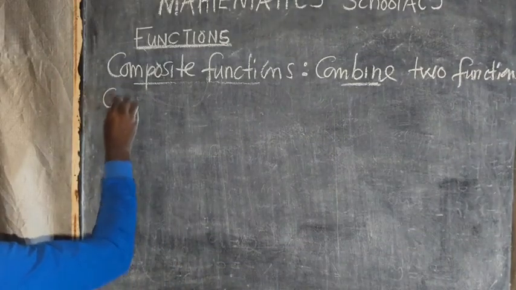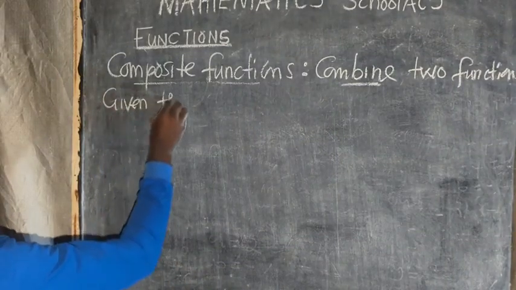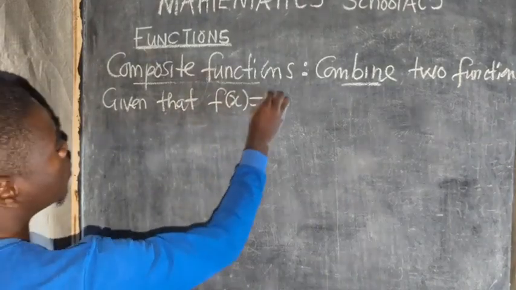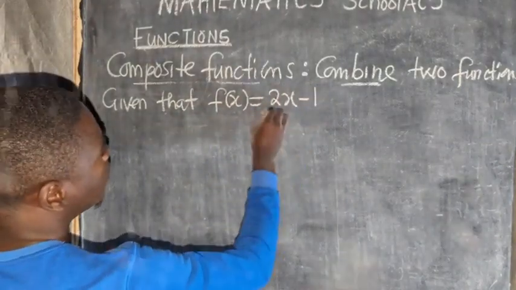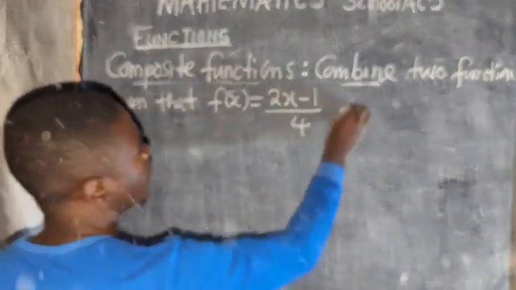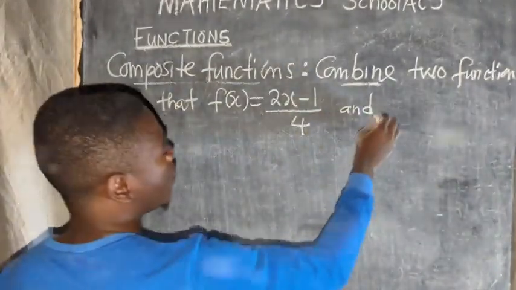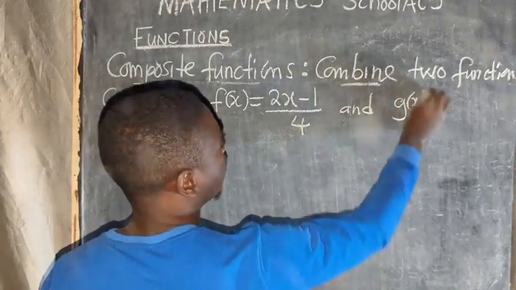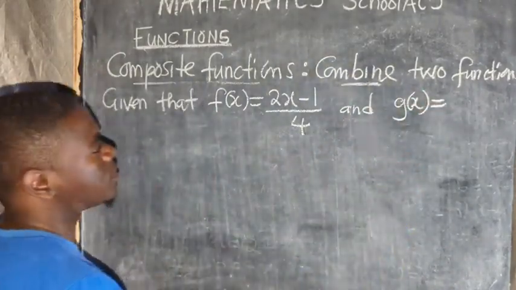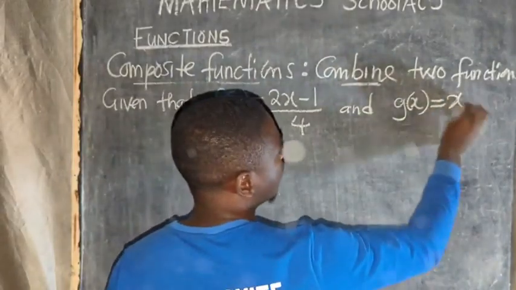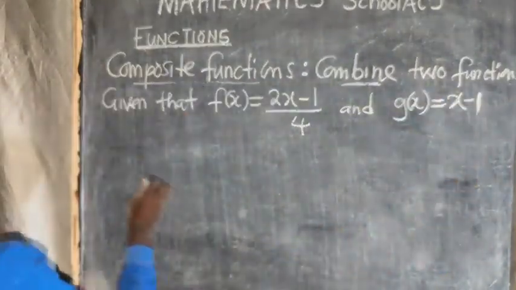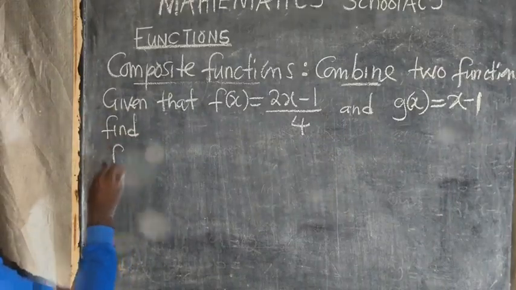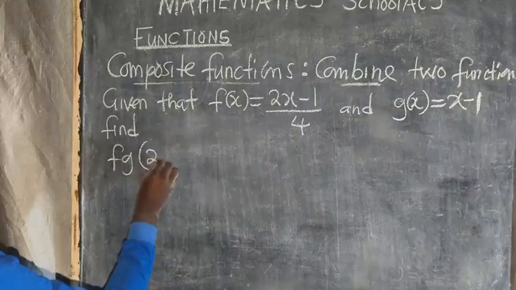So we've got a function. Given that f of x is equal to 2x minus 1 over 4, and g of x is equal to x minus 1, the question says find fg of 6.